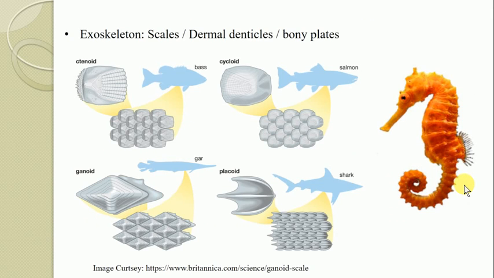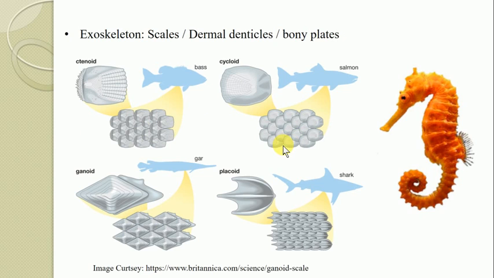Then the next characteristic feature, the exoskeleton, either in the form of scales or dermal denticles or bony plates. Means the exoskeleton is always present, either in the form of scales, or dermal denticles, or bony plates. So here in this diagram you can see different kinds of scales which are present among the fishes.